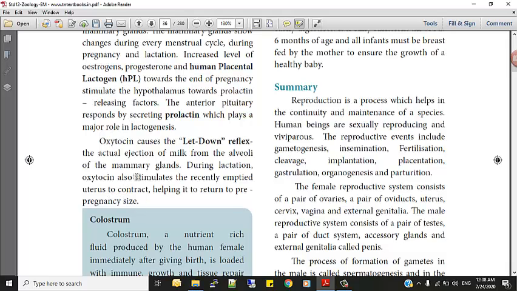So with the help of oxytocin, after child delivery, the uterus will contract and return to the pre-pregnancy size. So this paragraph emphasizes oxytocin's role.